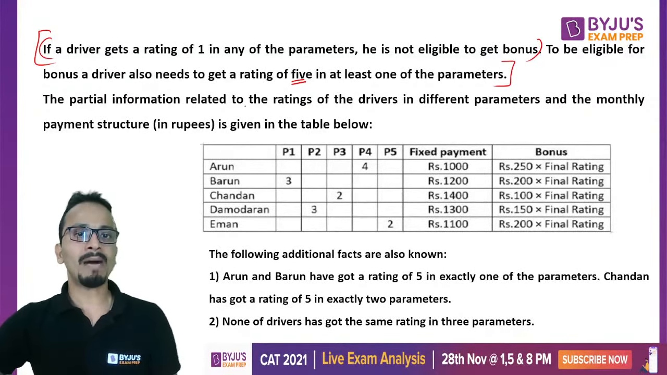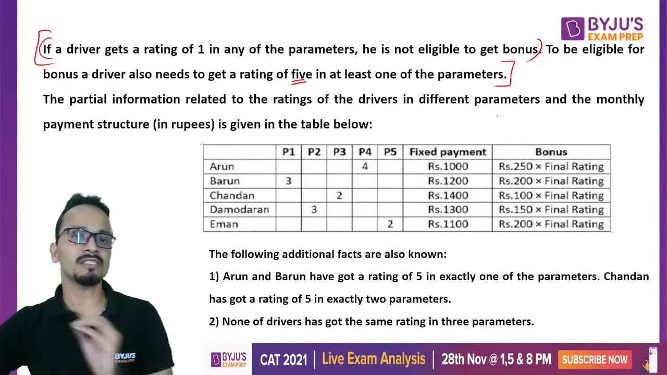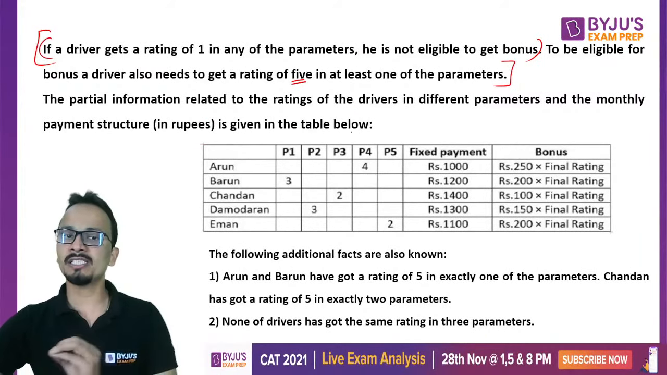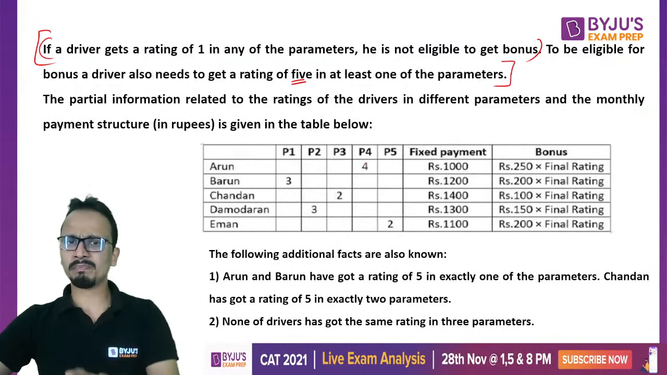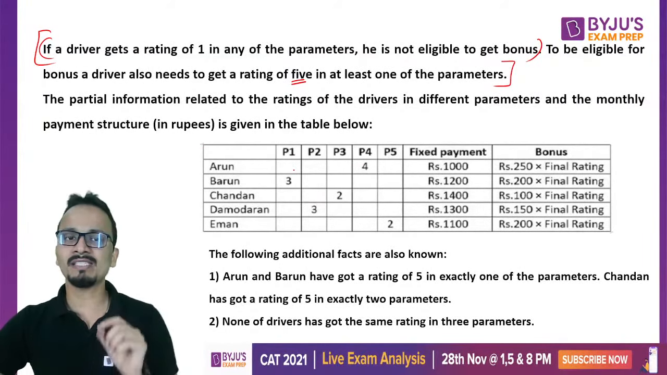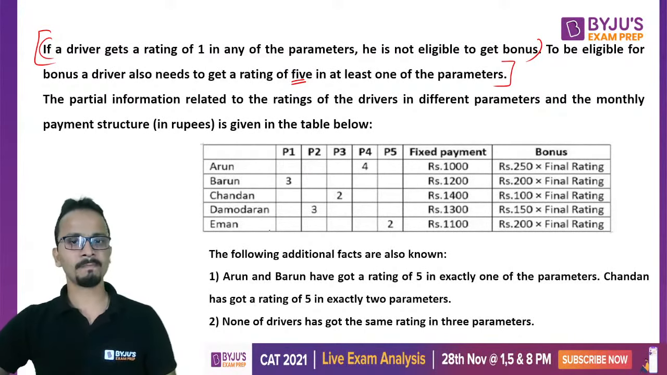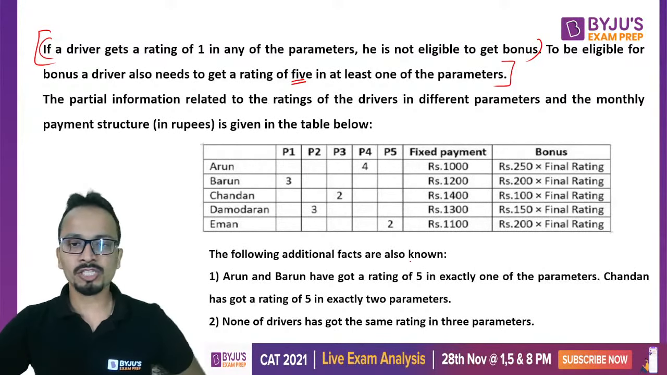The partial information related to the ratings of the drivers in different parameters and the monthly payment structure is given in the table. So this table is partially filled. There are some missing values as far as the feedback in these 5 parameters is concerned. There is some additional information that is also given.